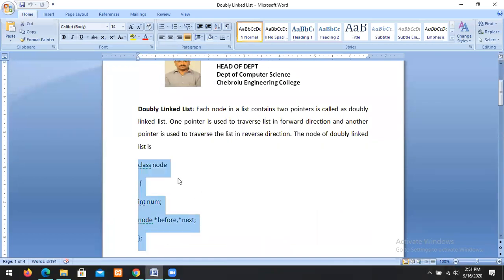So each node will consist of a data member as well as 2 pointers. One pointer is before, another pointer is next. The before pointer contains the address of the before node. The next pointer contains the address of the next node. Such a list is called a double linked list.